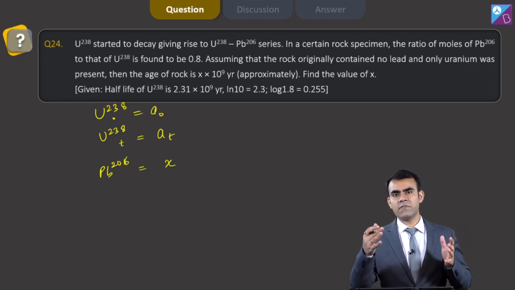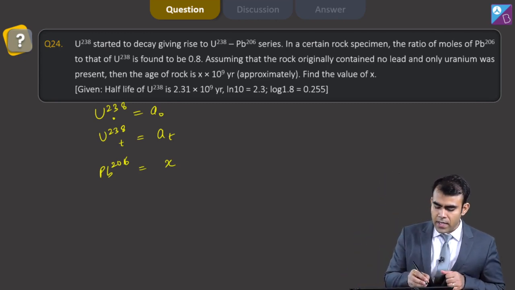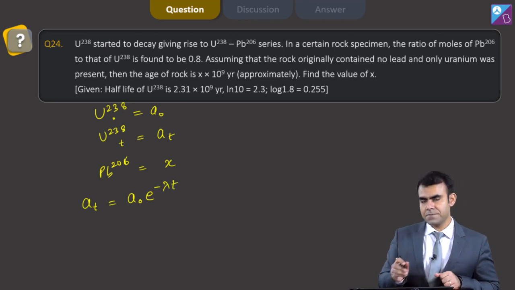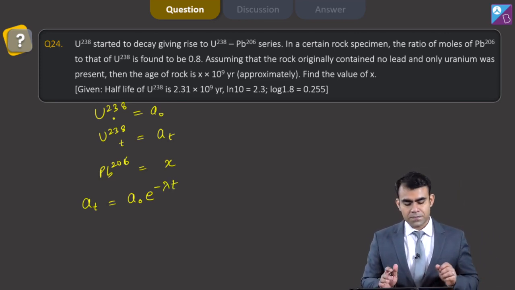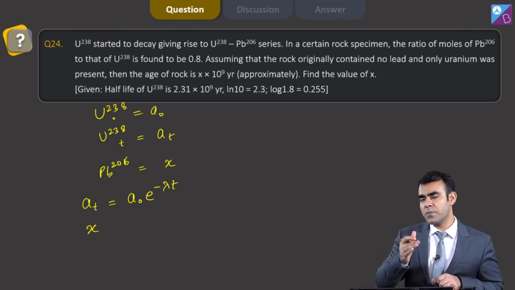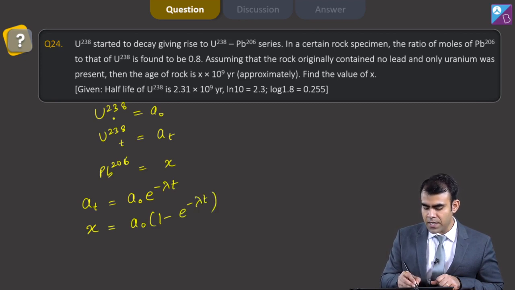We know that a radioactive element follows first order kinetics. Then I can apply the formula that At is A naught e to the power minus lambda t. We know this formula, we know how this is derived. And also X, that is the concentration of product formed from my initial element, is X equal to A naught (1 minus e to the power minus lambda t).